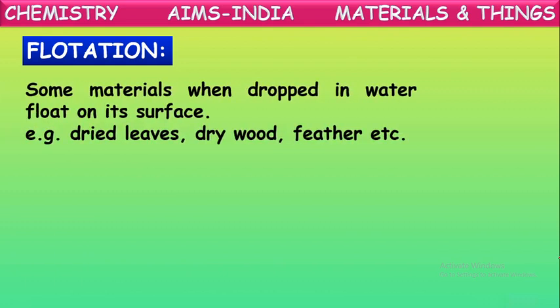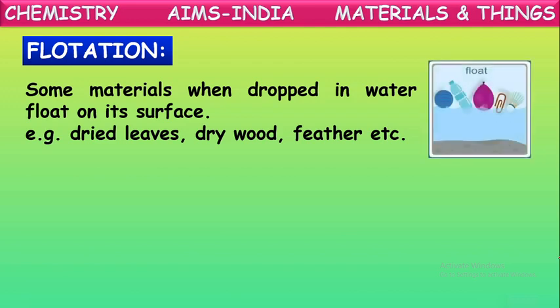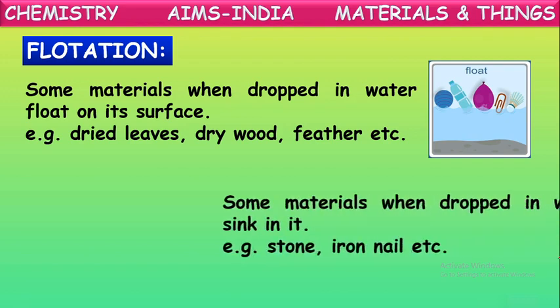Some materials, when dropped in water, float on its surface. Examples: dry leaves, dry wood, feathers, rubber, and plastic. All these materials float on water. These are lightweight materials like dry wood, feather, dry leaves, rubber, plastic, and they will all float on water.